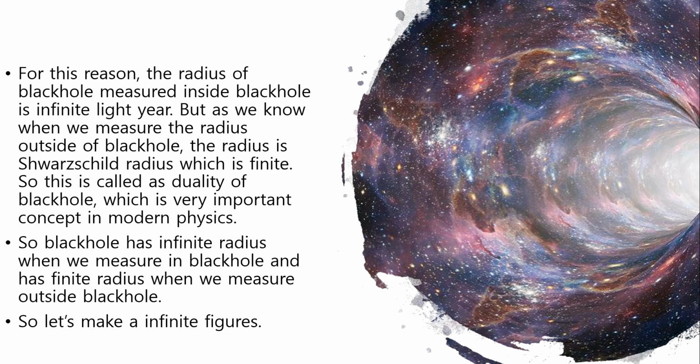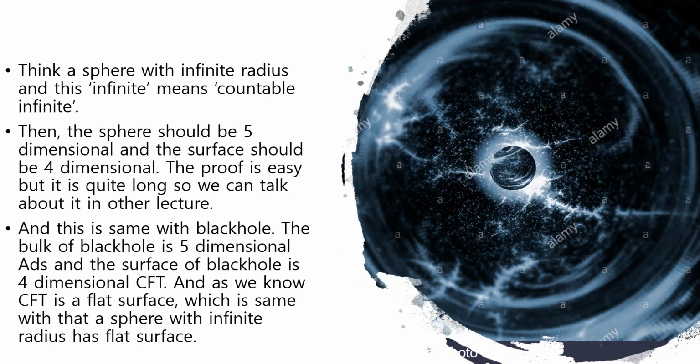So let's make infinite figures. I think of a sphere with infinite radius, and this infinite means countable infinite. Then the sphere should be 5-dimensional and the surface should be 4-dimensional. The proof is easy, but it is quite long, so we can talk about it in another lecture.